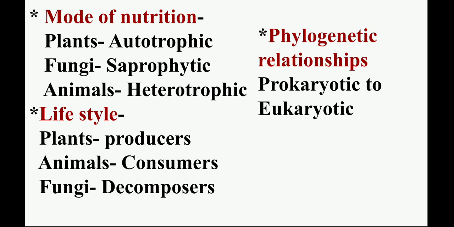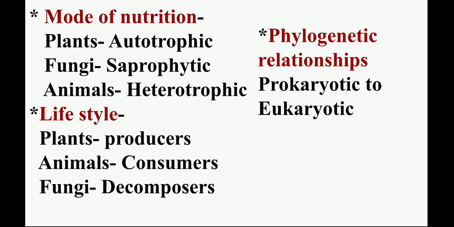Third criteria was mode of nutrition. Here, three organisms are being given. First is plants, second is fungi, and third is animals. Plants are autotrophics. Autotrophics means they prepare their own food. Fungi are saprophytic. The meaning of saprophytic is that they depend on the dead and decaying organic matter for their nutrition. And animals are heterotrophics, means animals consume another living organisms for their nutrition or for their life.